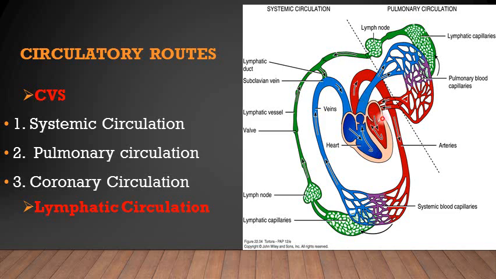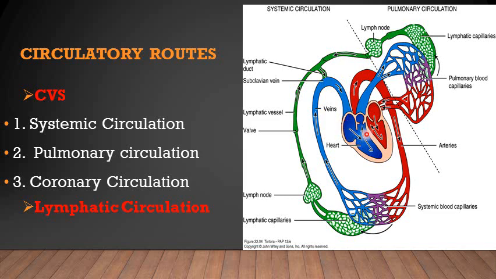This is the one in which oxygenated blood passes through the aorta and is distributed to the whole body, and then the deoxygenated venous blood having lots of carbon dioxide is returned to the heart through the veins, the superior and inferior vena cava, and then it enters the right atrium of the heart.